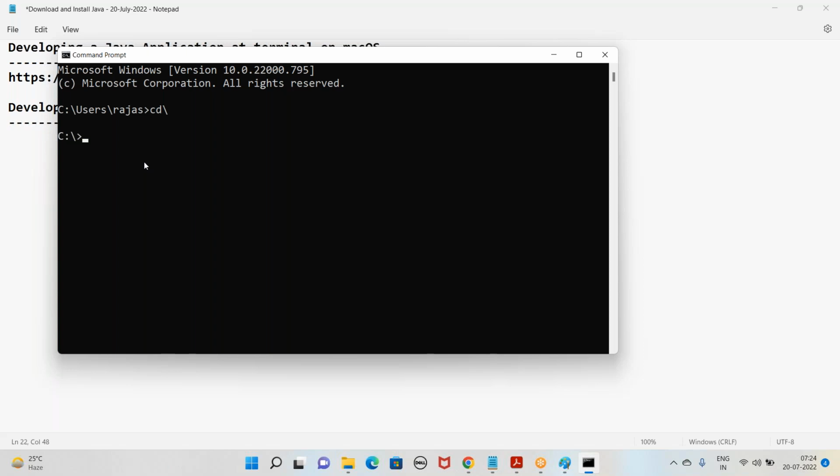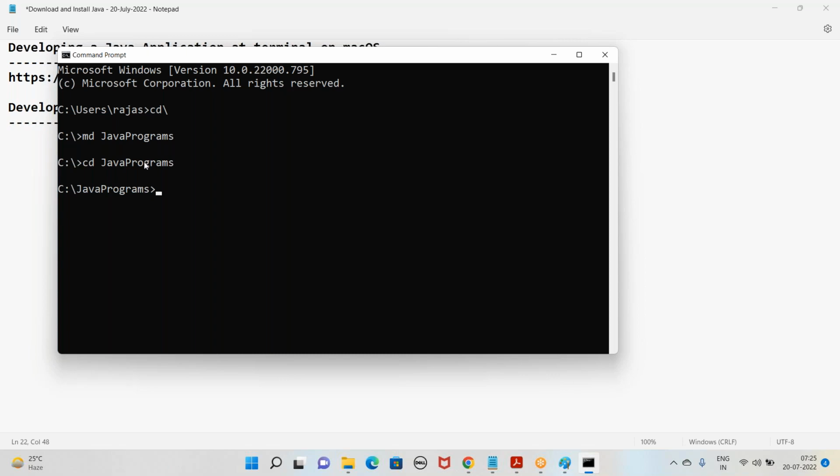Then I want to create a folder where we can store the Java programs. How to create a folder at your command prompt is using the command MD. MD means make directory. Directory means folder only. I'm giving the folder name as Java programs, your wish, any name, XYZ. Now the Java programs folder has been created. Now we want to open this folder. How to open a folder? CD Java programs. CD means change directory. So now we are in the Java programs folder.